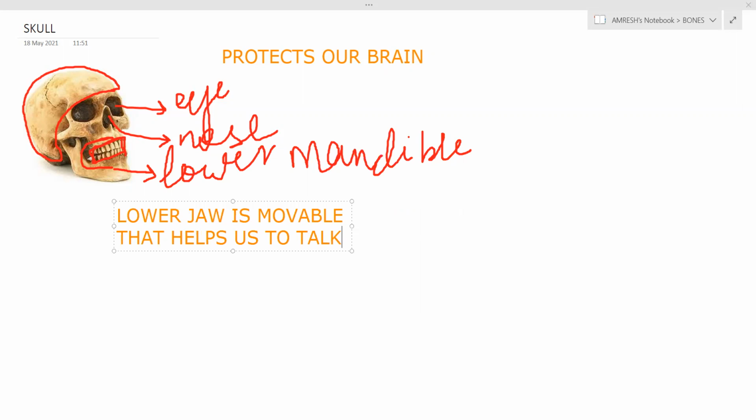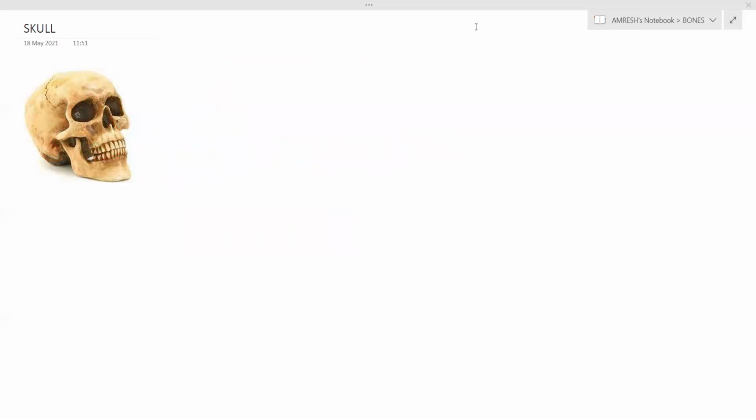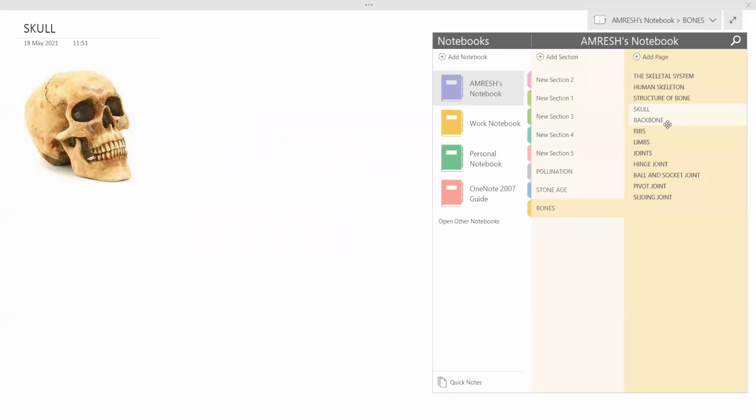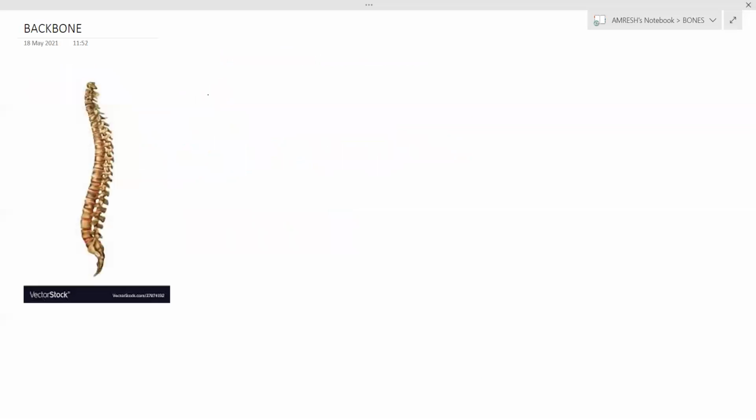The next part we are going to read is your backbone. Your skull is just present above the backbone. The backbone starts from the skull. This is the structure of your backbone.